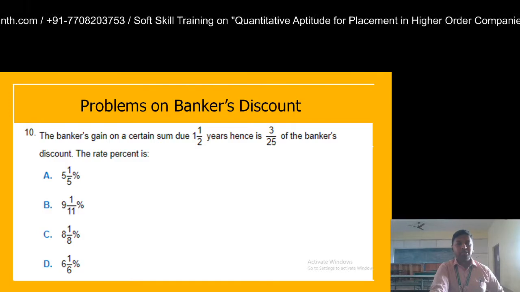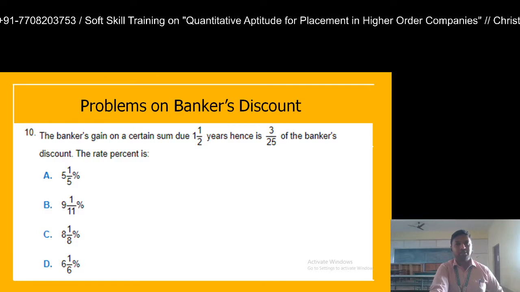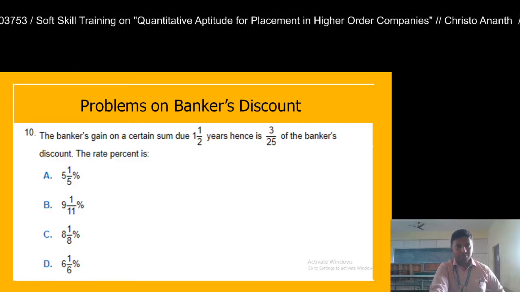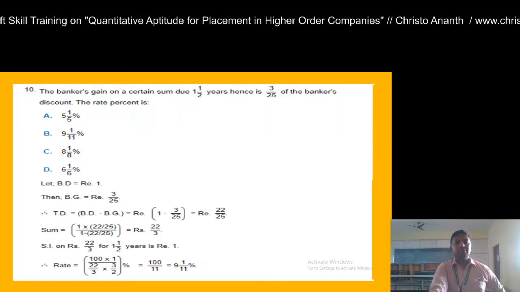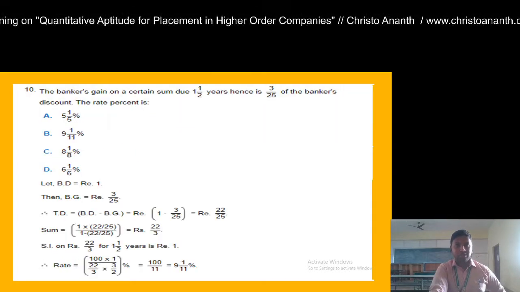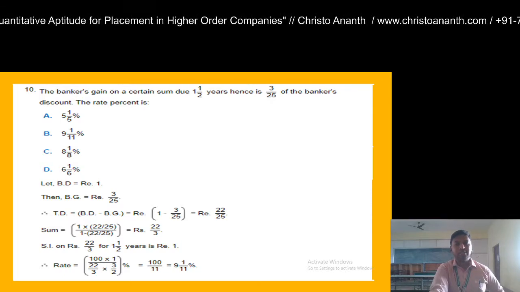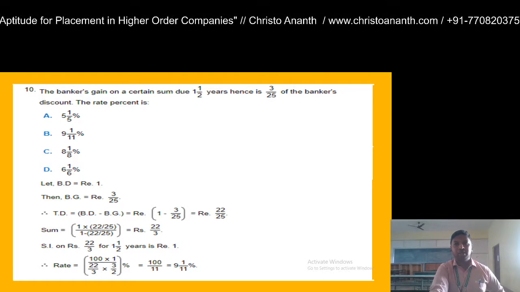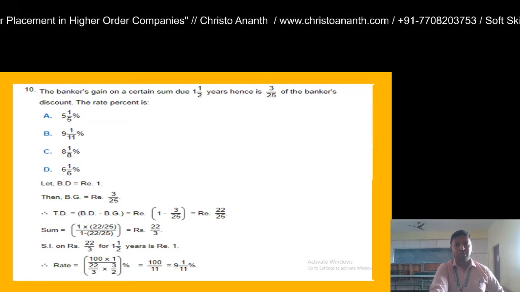Fine. So it is given in mixed fraction. First of all, you should calculate the value as an improper fraction. Whatever is given, you should write down first. Banker's gain is given, which is 3 by 25 of the banker's discount, for the period of 1.5 years.